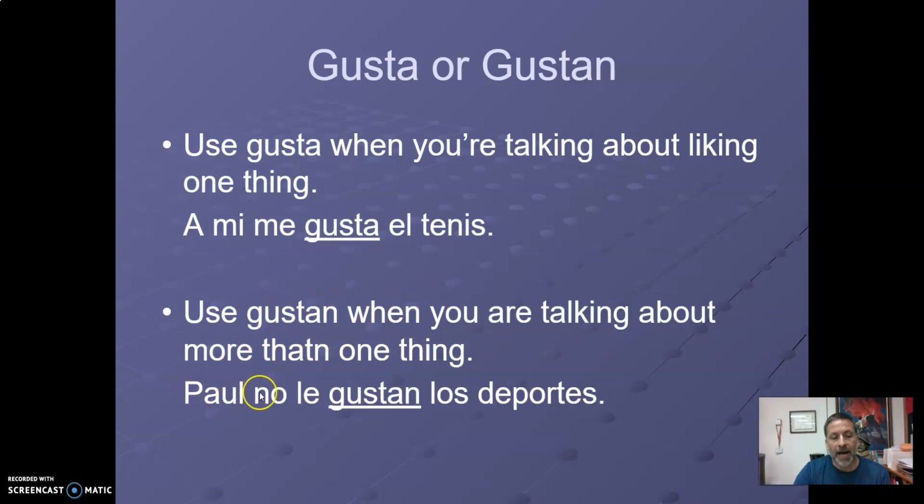I should have an a here. A Paul no le gustan los deportes. So gustan refers to the sports. Okay, so sports are plural. So it's gustan. Le refers to Paul. So I should have an a here, a personal a. A Paul no le gustan los deportes. So what does Paul like? Or what does he not like? He doesn't like sports. Sports are plural, so I have to use gustan. Again, gusta for singular, gustan for plural.